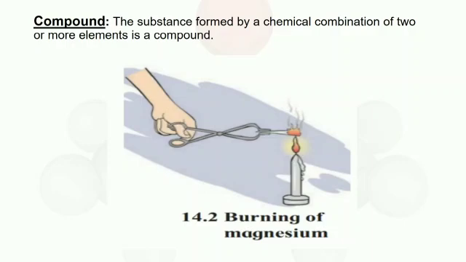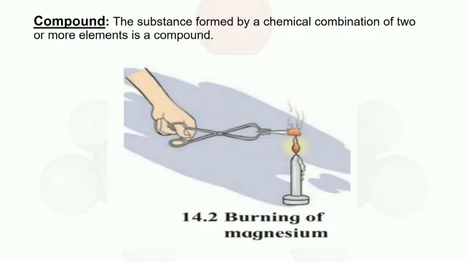Hydrogen is a combustible substance, that is, it burns. Oxygen helps combustion, but water, which is formed by a combination of hydrogen and oxygen, is used to extinguish a fire. In other words, the properties of a compound are different from those of the constituent elements.